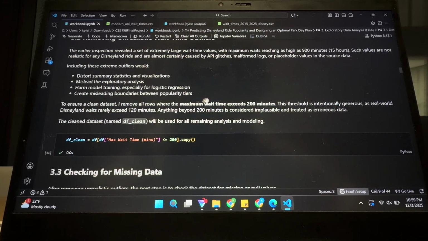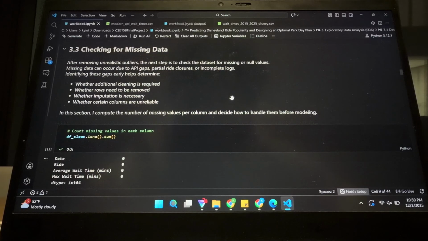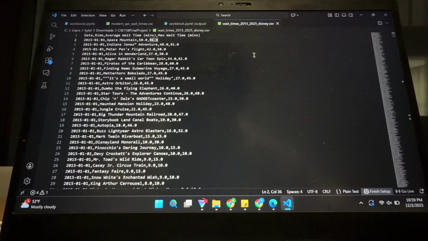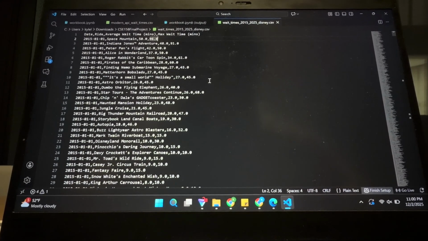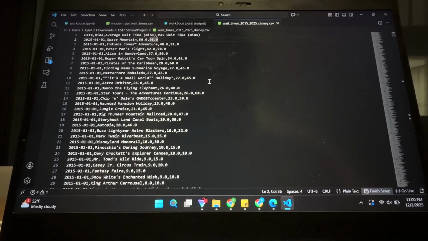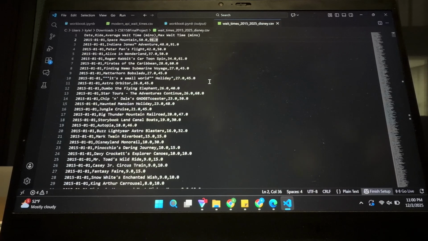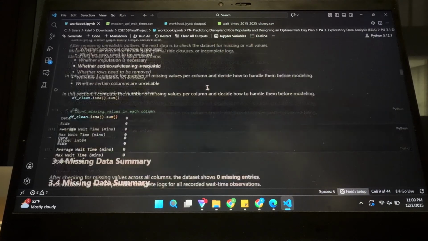So I saved my cleaned copy, and then I went over to checking for missing data. The missing data was pretty easy to find because there was none at all. And this is because the web scraper only scraped data if that ride or that day existed. If there was no data for that day for whatever reason, it just skipped over that day, and it just errored out using some try and except code. So there was no missing data.